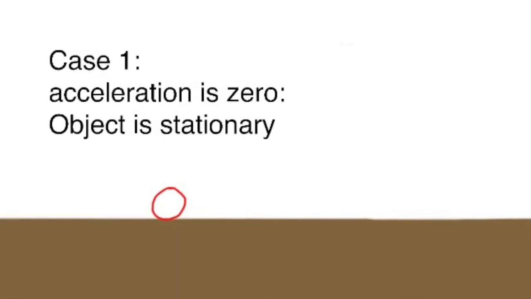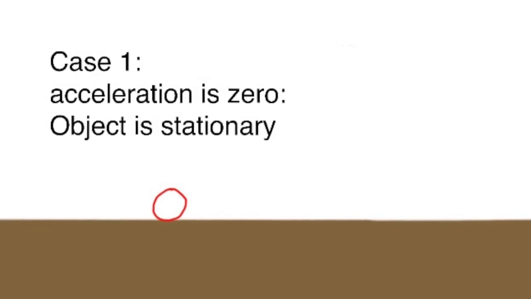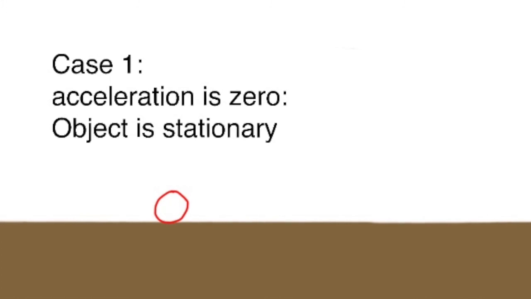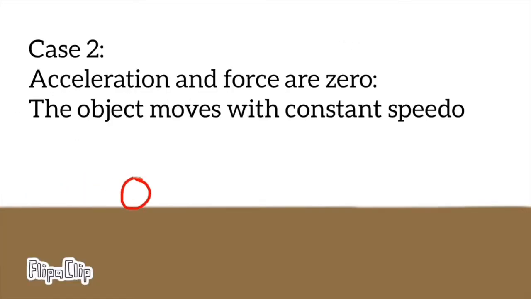But what if the acceleration of an object is zero? On first thought, you may think that the object must be at rest. Well, that is one case. Another case is one in which the velocity, or the speed, of an object is constant, which means there's no net force acting on the object because the acceleration is zero.